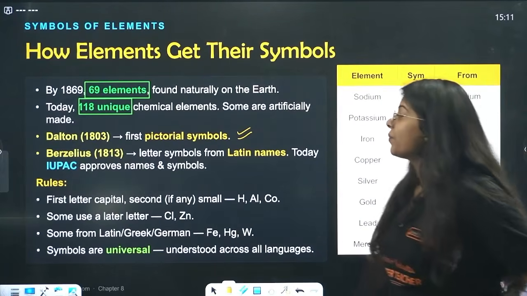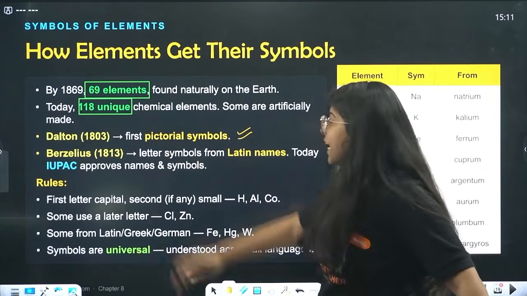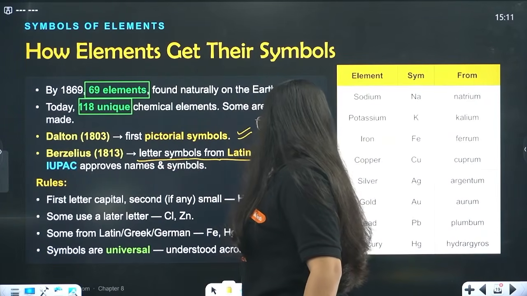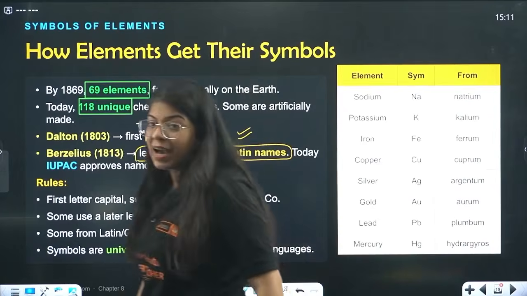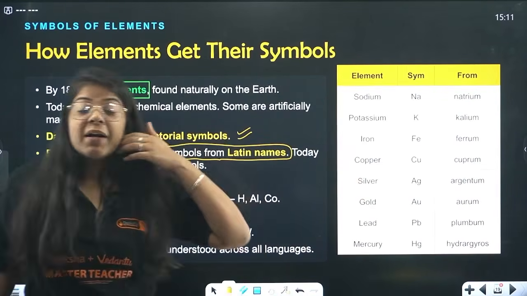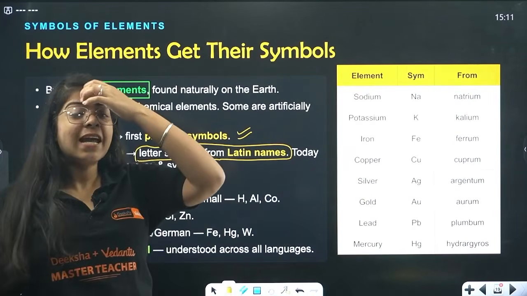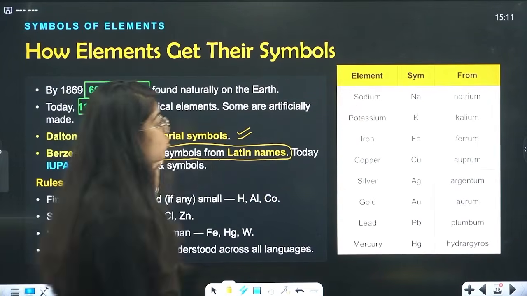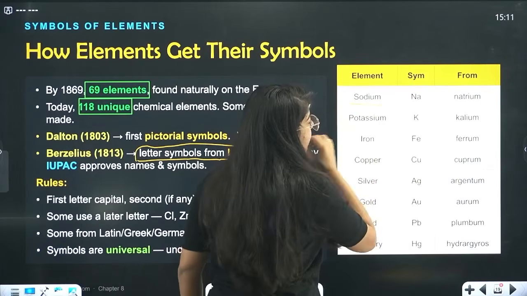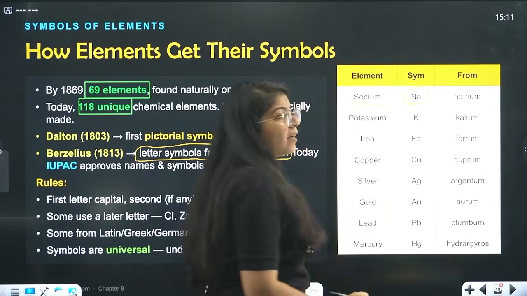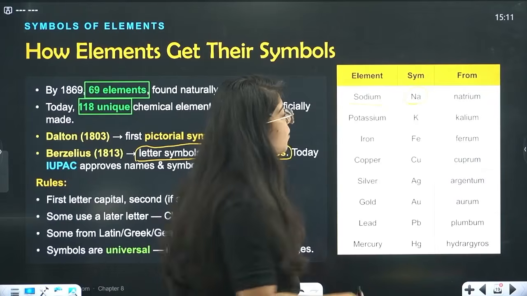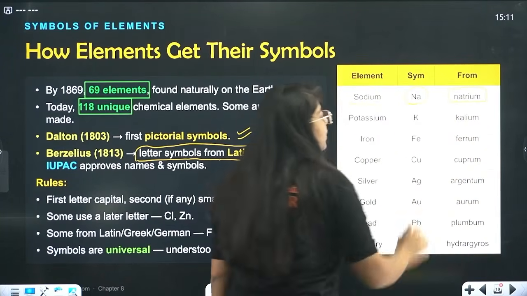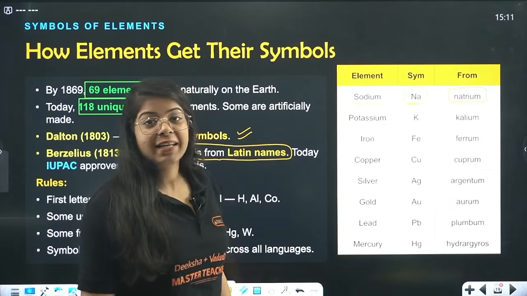Right? So then in 1813, Berzelius came and gave letter symbols from Latin names. We have Latin names of literally everything, and we have Latin names of elements as well. So he said that we can name these elements according to their Latin names. So we have sodium, and we write it as Na. Why not S? Because we have sulfur, so we need to differentiate. So we take from natrium, the Latin name of sodium, the symbol Na.